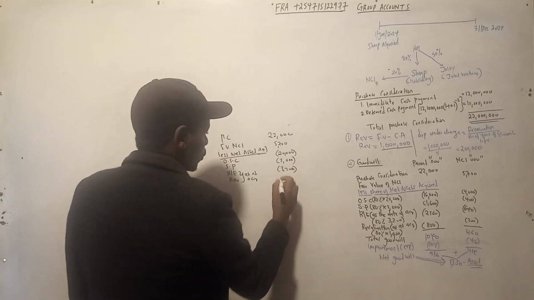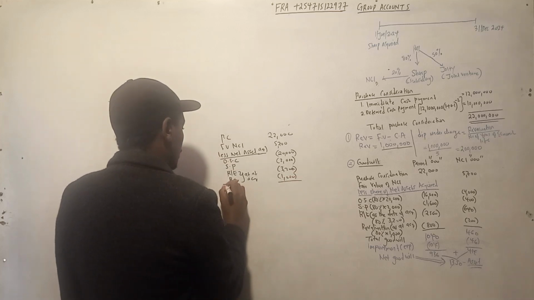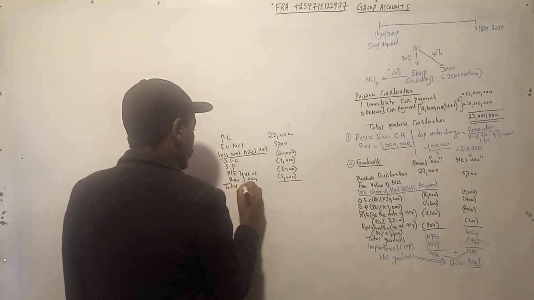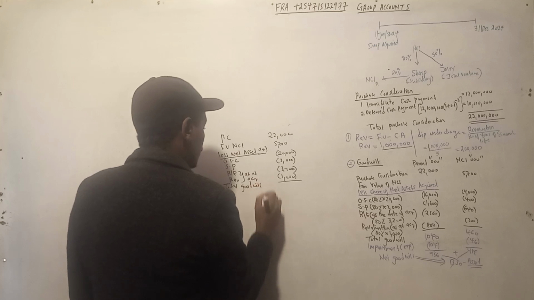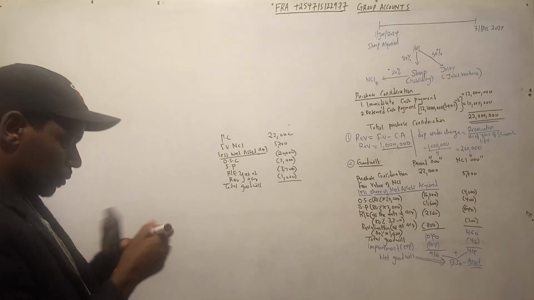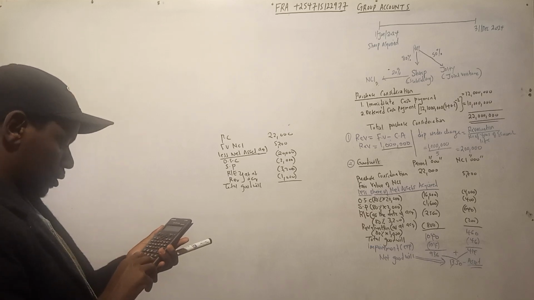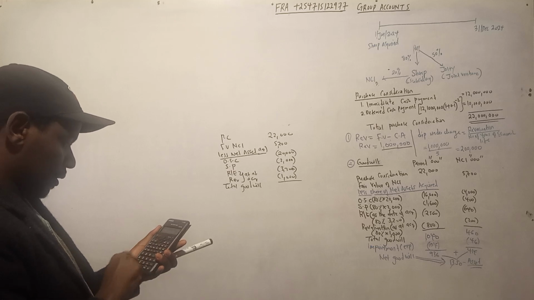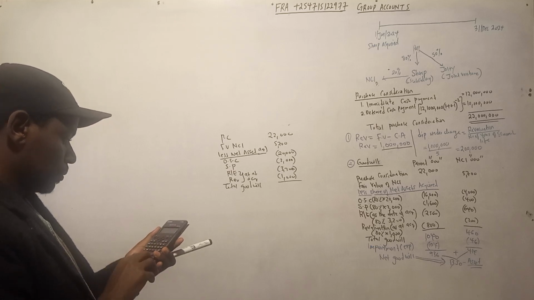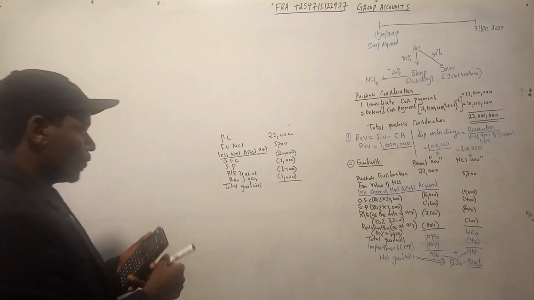Then the other one is 1,000. So you get the total goodwill. So 22,000 plus 5,700 minus 20,000 minus 2,000 minus 200 minus 1,000. You get something to do with 1,500.